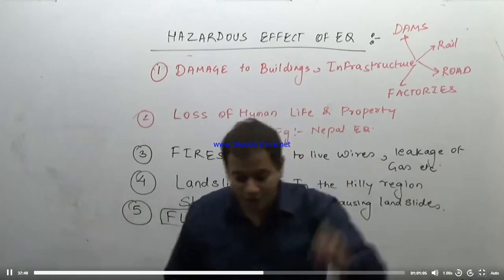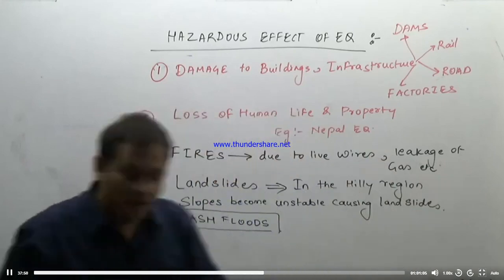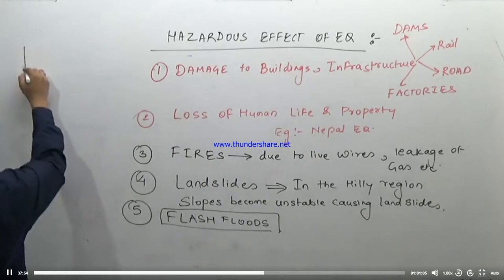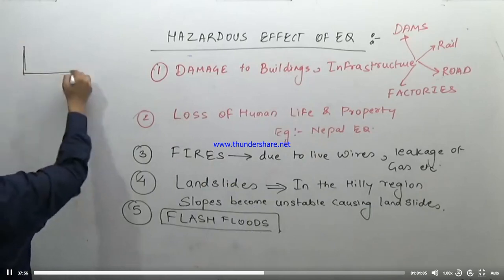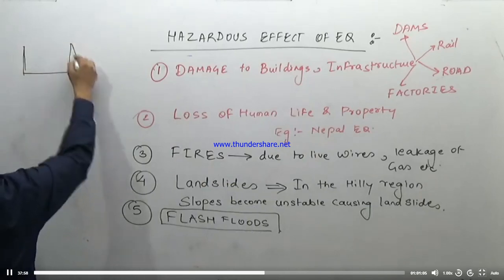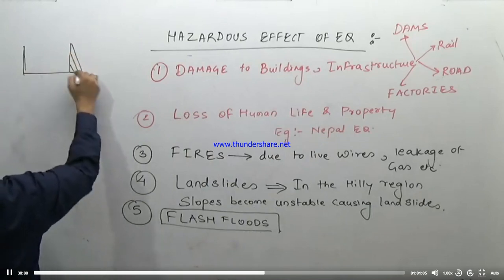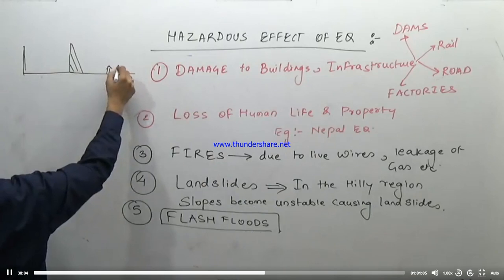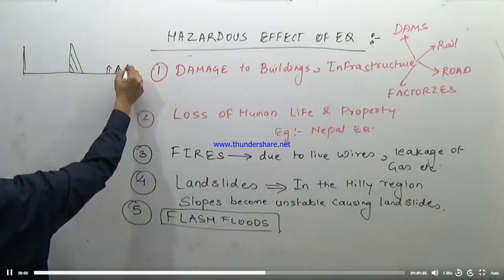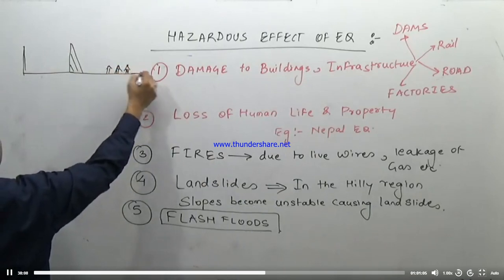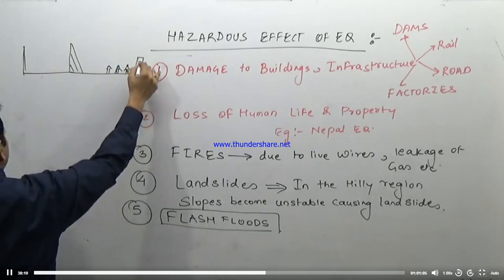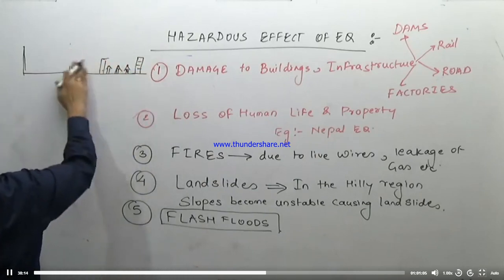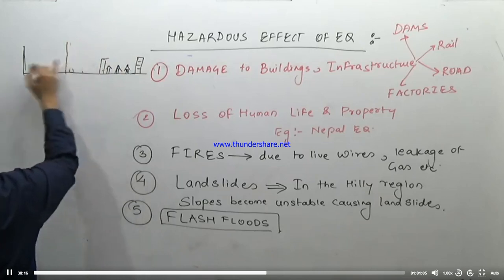But in case of an earthquake, just as an illustration, suppose this is a dam which is there in a specific region, and the entire village or city is located somewhere near the dam.